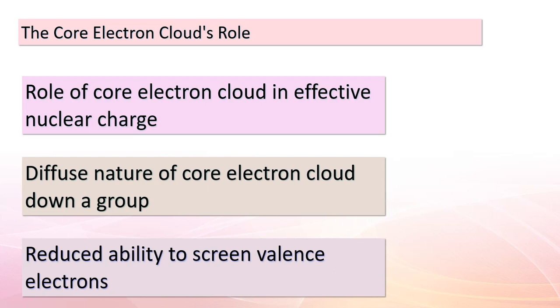Imagine it like this. Think of the core electron cloud as a protective barrier, but as we move down the group, this barrier becomes less dense. This phenomenon leads to valence electrons experiencing a stronger attraction to the nucleus, resulting in an increased effective nuclear charge. The subtleties of atomic structure are truly captivating, aren't they? Let's continue our exploration of the fascinating world of elements and their behavior.